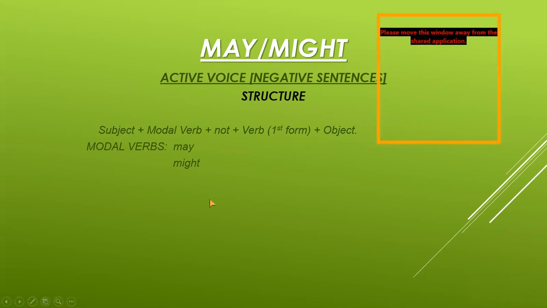Now for active voice, subject comes first in the beginning plus modal verb plus not. You know that for negative sentences, we must add not after the modal verb, plus verb first form plus object, full stop. The first form of verb is always used in active voice. The modal verbs are may and might here.